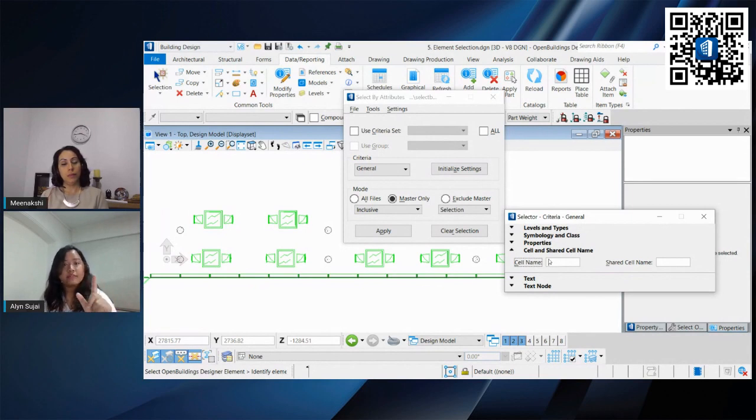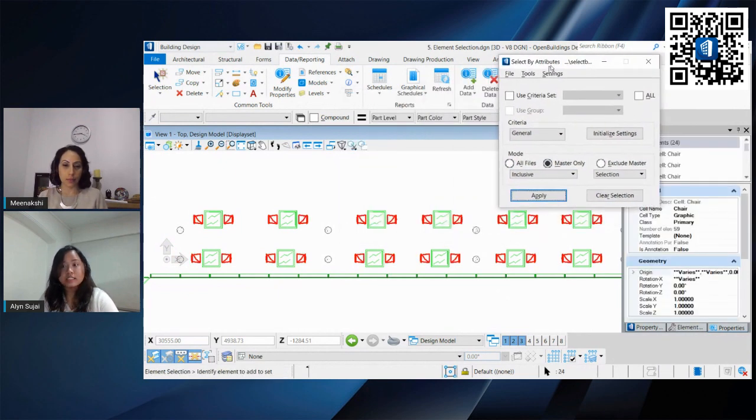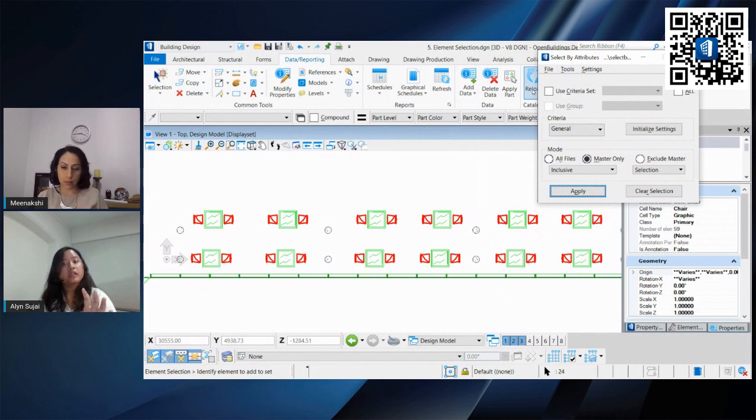Remember, we have our chair cell and our table cell. We can go to this portion and type in chair. Close this, it's in the master, apply. What it does is select every cell that is the chair cell. Notice it didn't select the table.